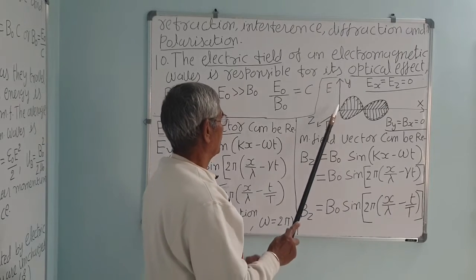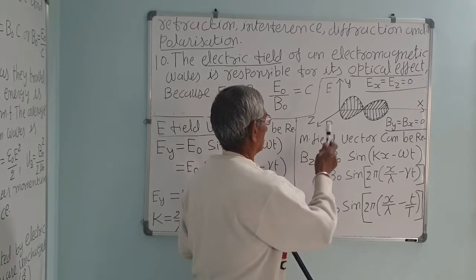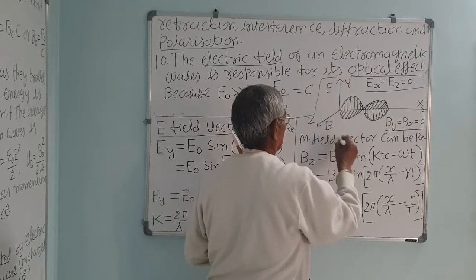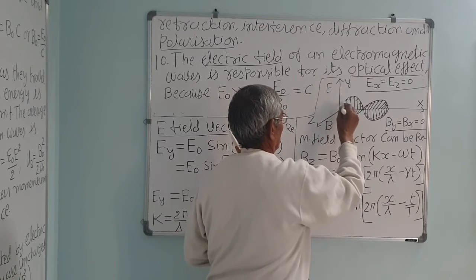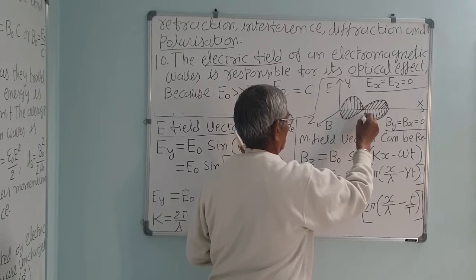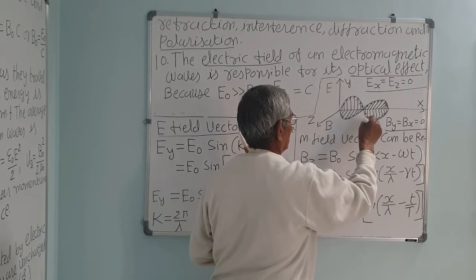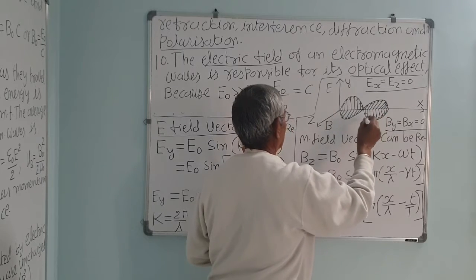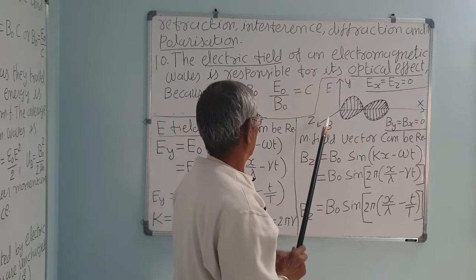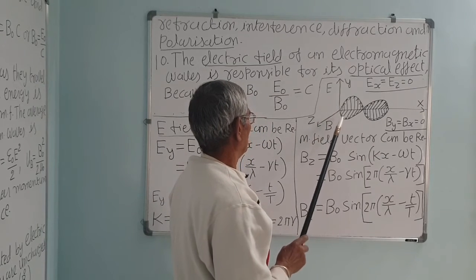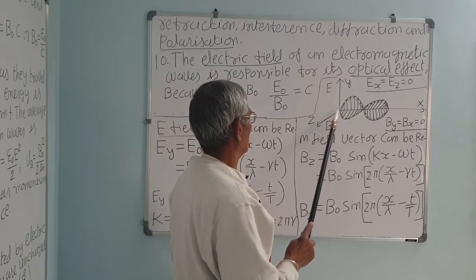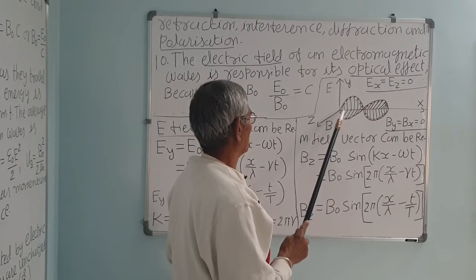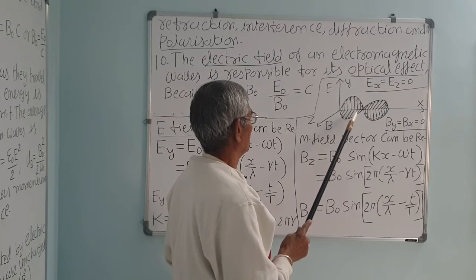So this wave oscillates like this, correct, along the y-axis. This is half, and after half it will rotate like this, it will oscillate like this, and this is the z direction. So the magnetic field will oscillate about the z direction. This is the direction.